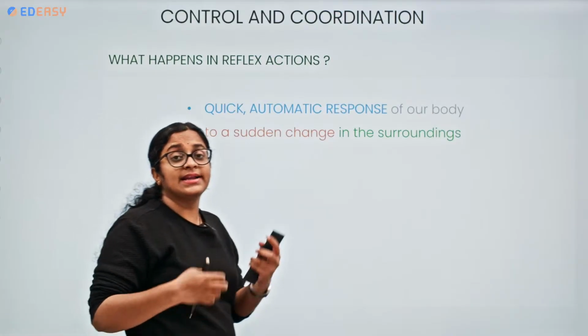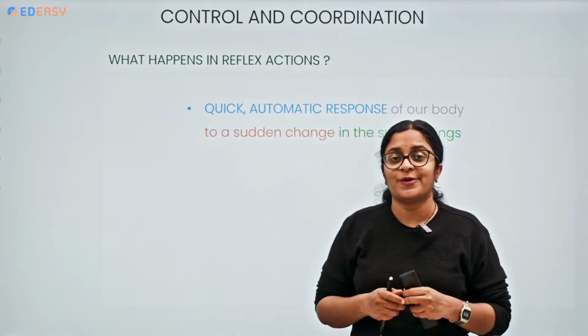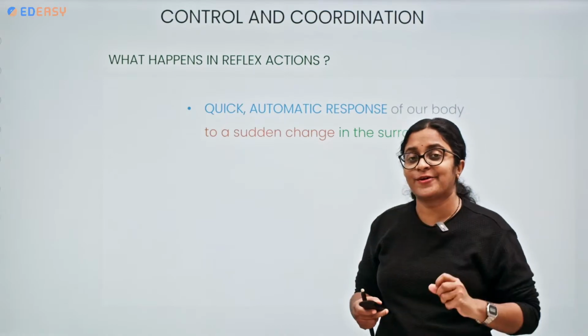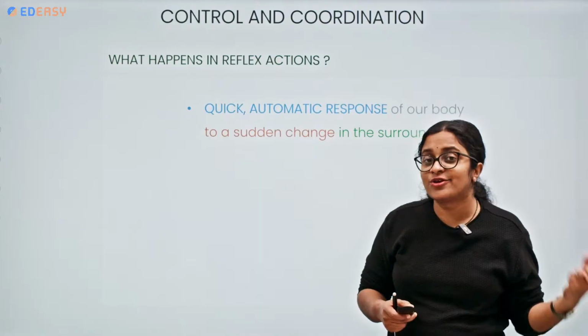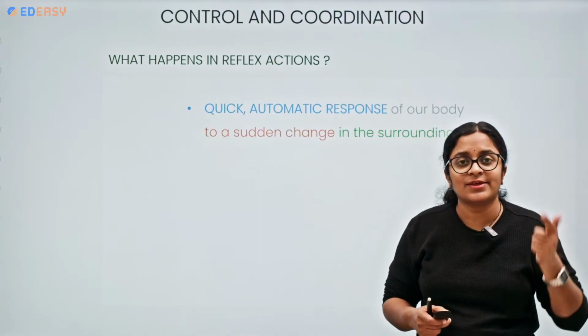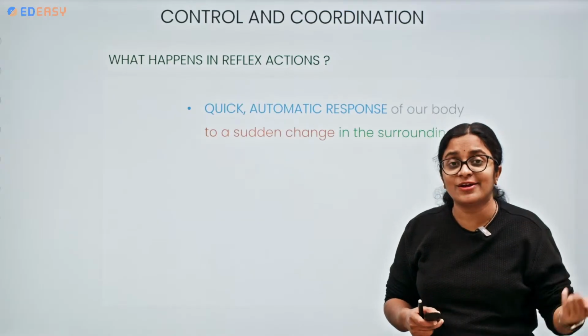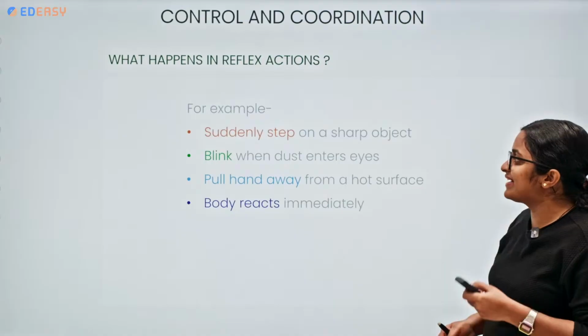Whenever there are sudden changes in the environment, imagine you are walking on the road. All of a sudden there is a sharp object, and you have placed your leg on it. Immediately, what are you going to do? You are going to withdraw your leg. So, what is helping you? It is not under the conscious control of your brain. Your spinal cord is helping you to achieve that. Do remember spinal cord.